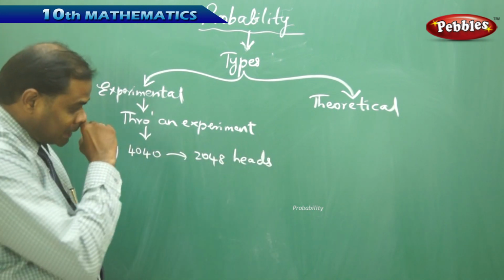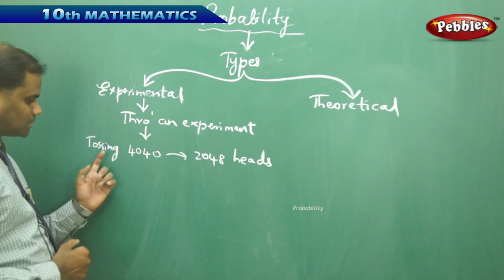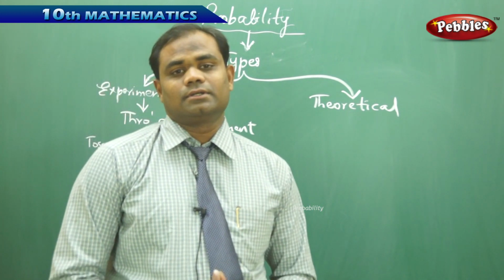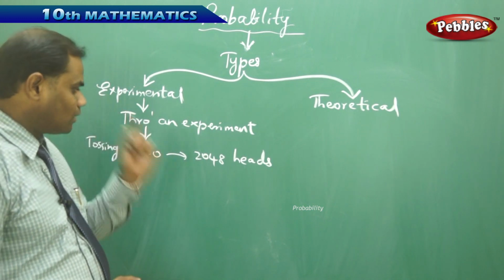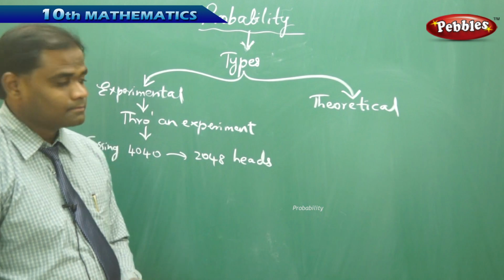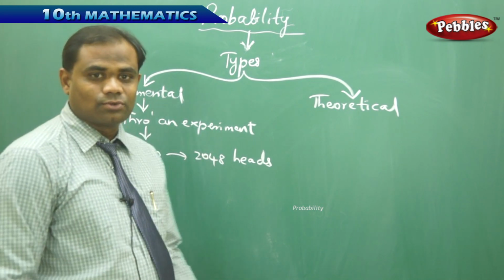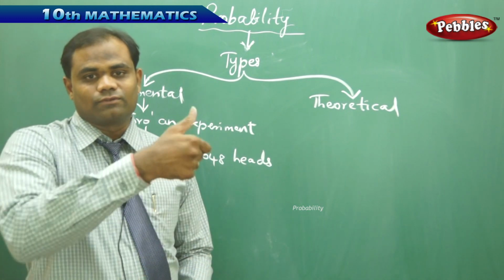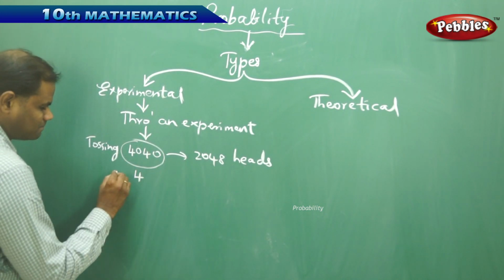So this is purely an experimental probability because an experiment was conducted by tossing a coin 4040 times. And then he could get, on the whole when counted, 2048 heads and the rest were all tails. So he calculated the chances of getting heads through this experiment of tossing a coin up to 4040 times.